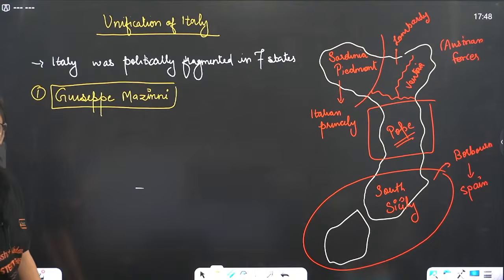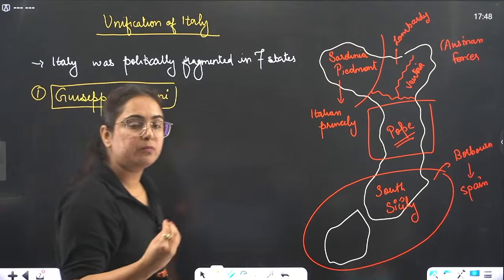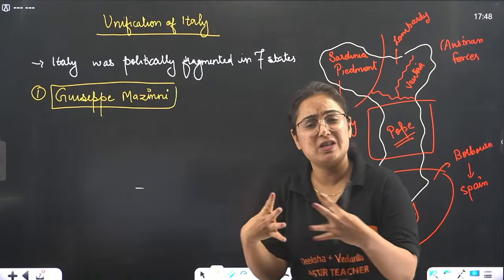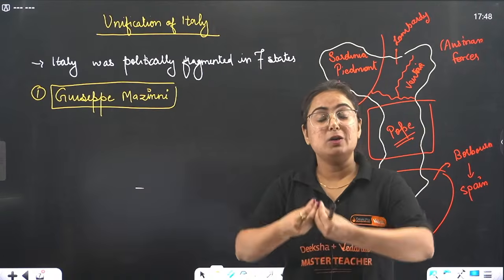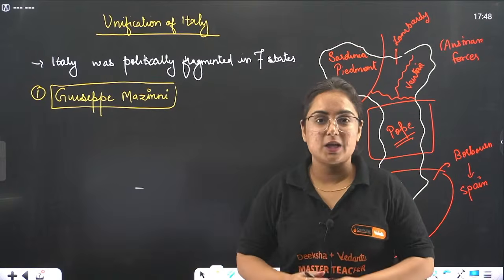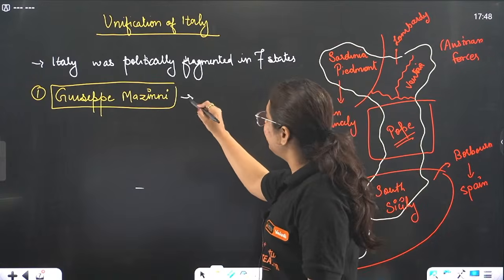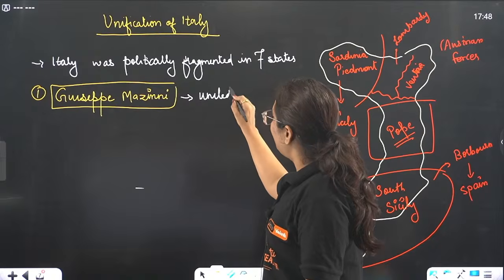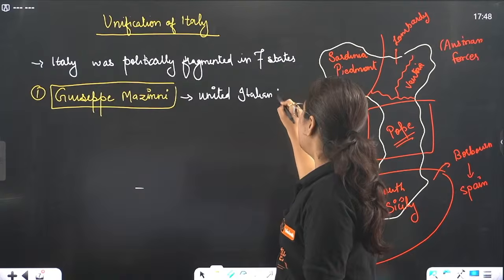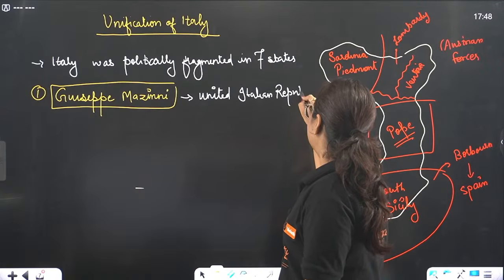He is a revolutionary. He was born in Genoa and was the first person who can be considered a dreamer, one who saw the dream that Italy would be united. Basically, he had a dream to form a United Italian Republic.